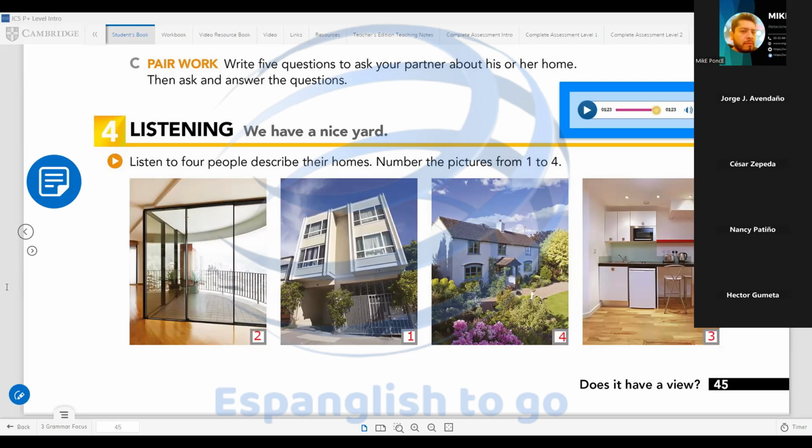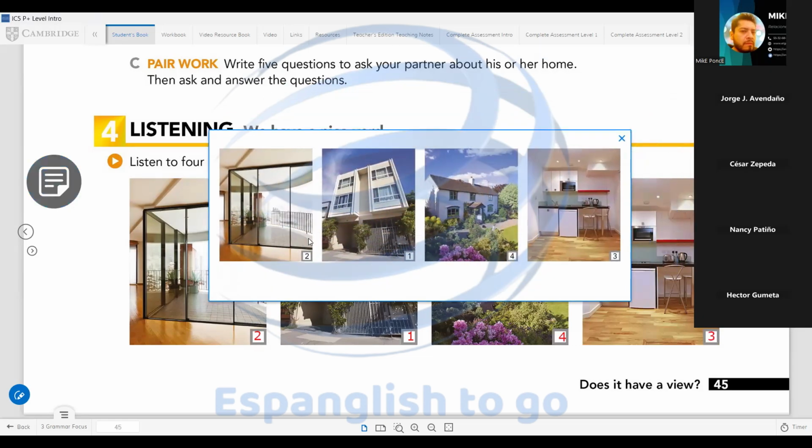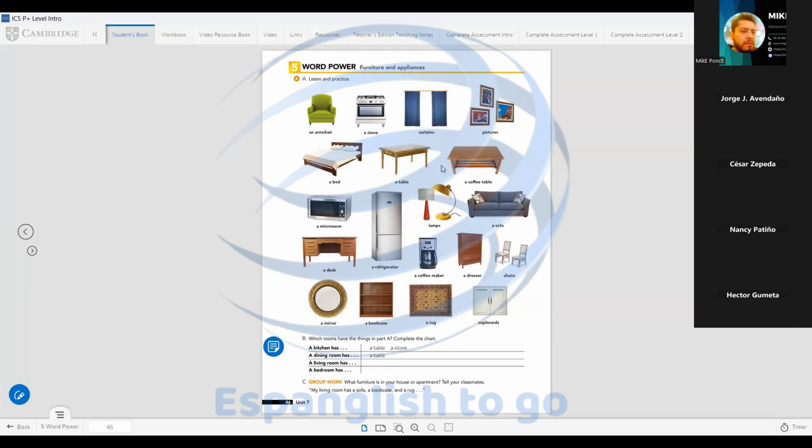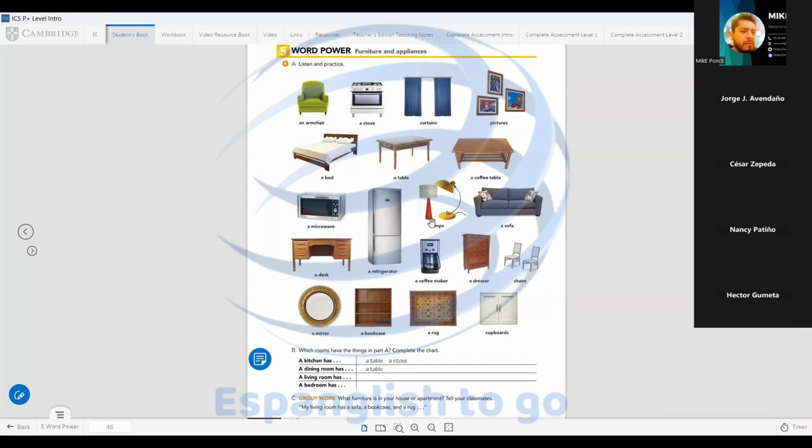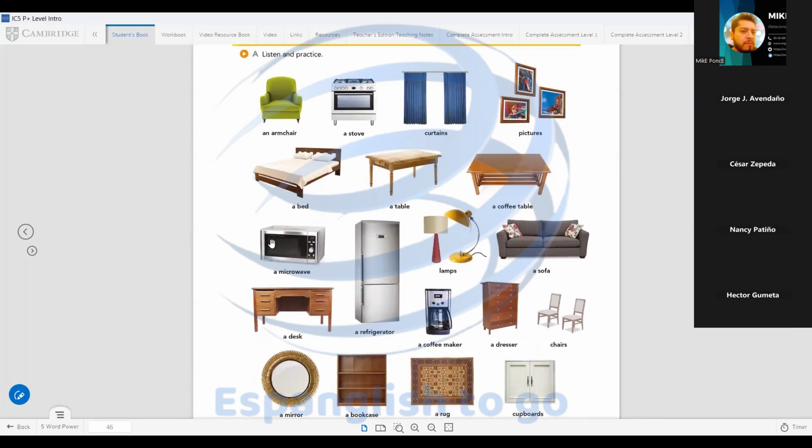Perfect. Let's check the answers with the book. Here we have 2, 1, 4, 3. Excellent. Very good, guys. These are the answers. Well, let's continue. Let's go to the next page. This is 46. We have vocabulary, furniture, and appliances for a house. Teacher, the appliances are like a microwave, a refrigerator? Yes, that's not furniture. Those are appliances. Okay, thank you.